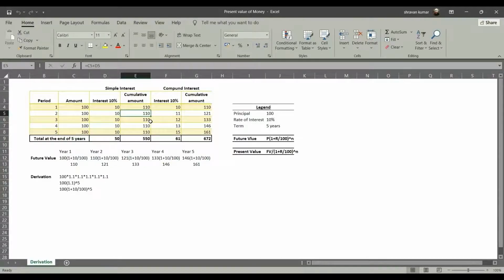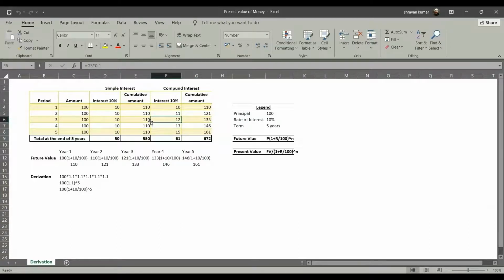Now, is that the same with compound interest? No. What differentiates simple interest from compound interest is the manner in which the interest is computed and what is taken as the base principal. So here 100 turns into 110 at the end of year 1. Now, it will not turn to 120 at the end of year 2 as in case of simple interest, but it turns to 121, and then it turns to 133, then to 146.